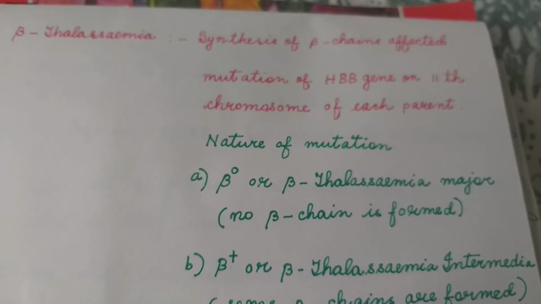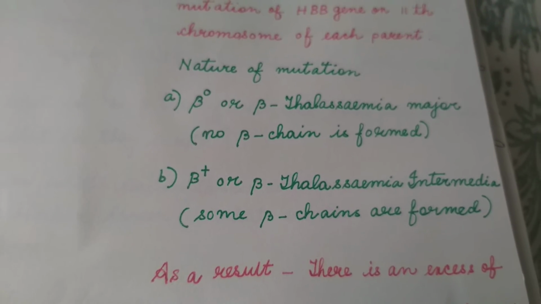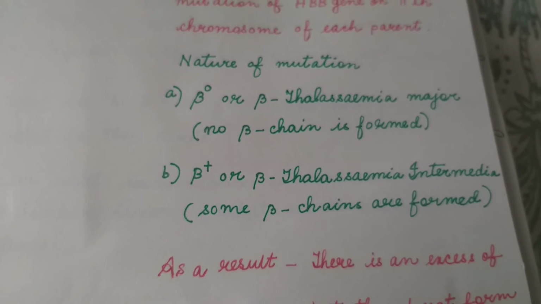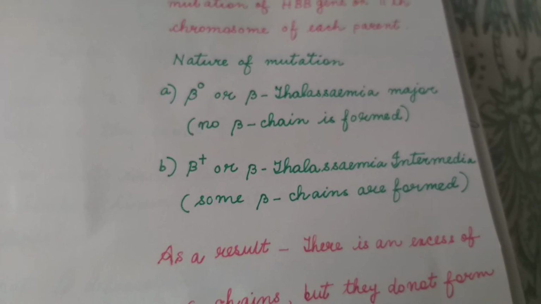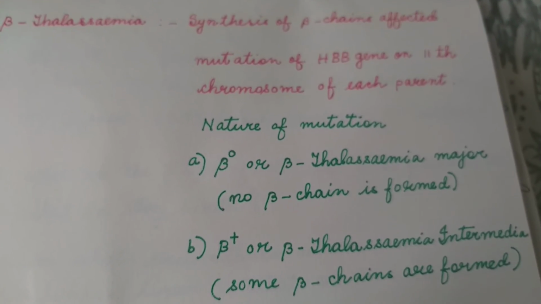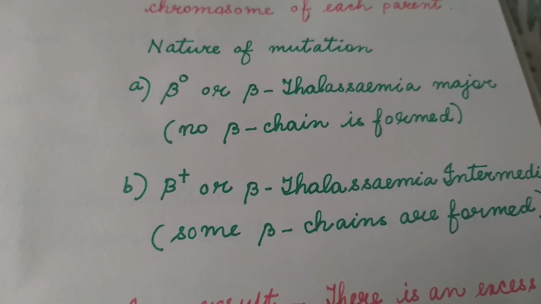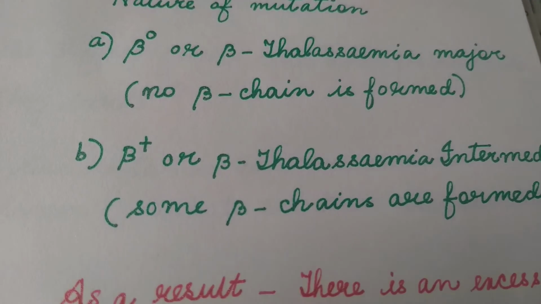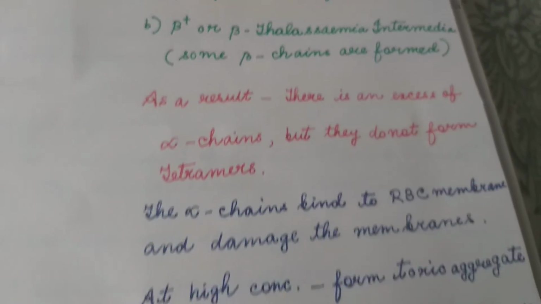This is about beta thalassemia, where there is complete absence of beta chains or there are too few beta chains. In beta thalassemia, because of mutation of the HBB gene on the 11th chromosome, there is complete absence of beta chain or there are too few beta chains.